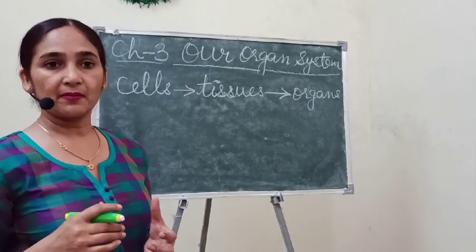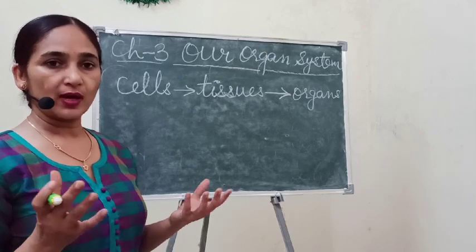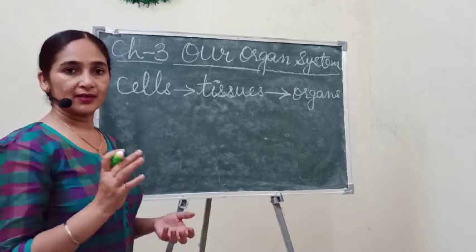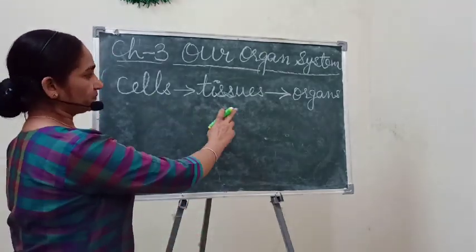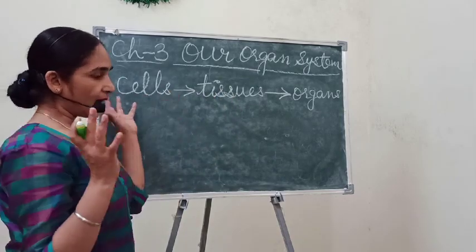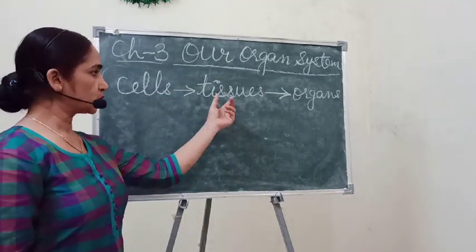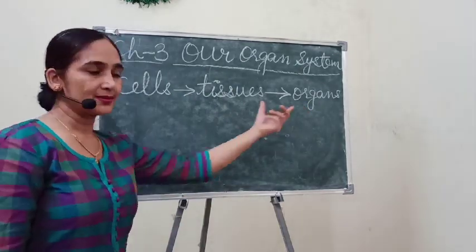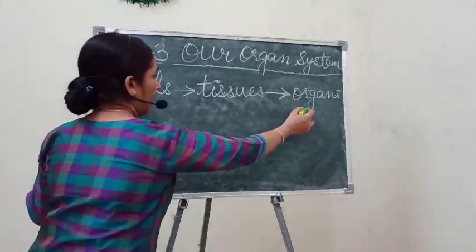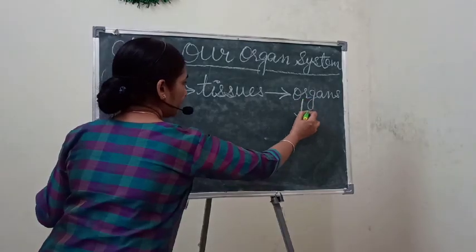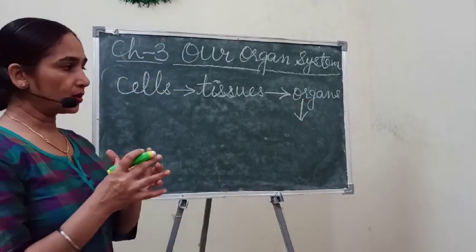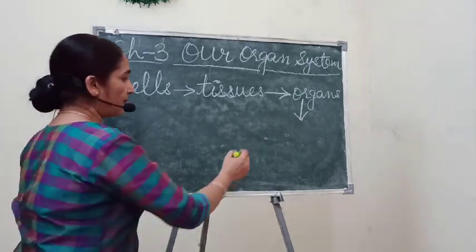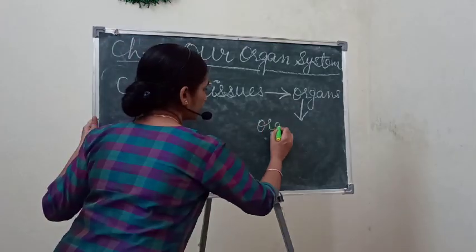Just like our stomach, our food pipe, you have studied about various systems. So cells combine to form tissues, tissues combine to form organs, and when different organs unite together, they form an organ system.